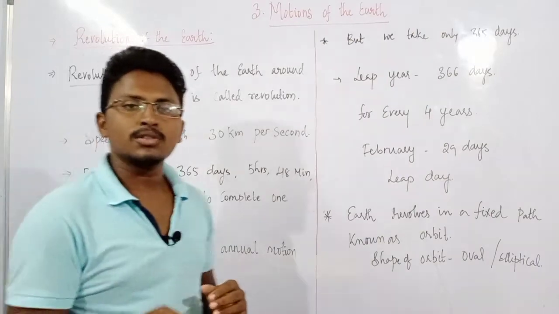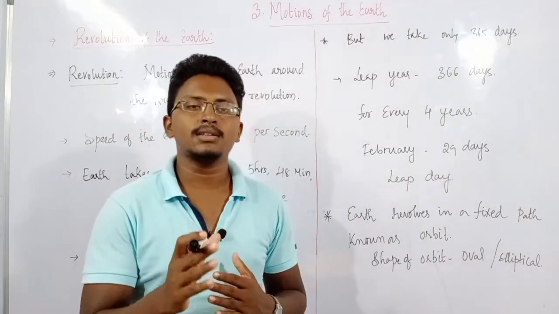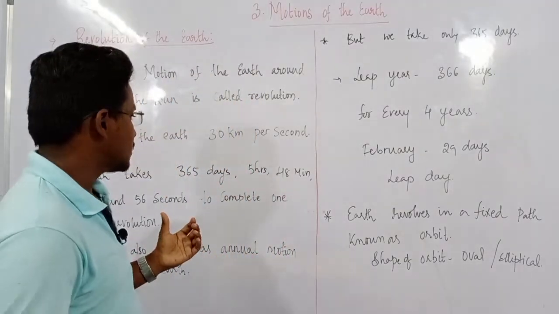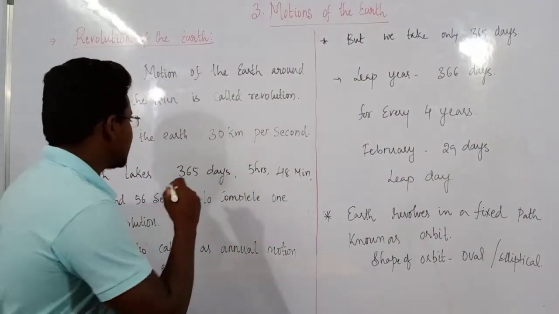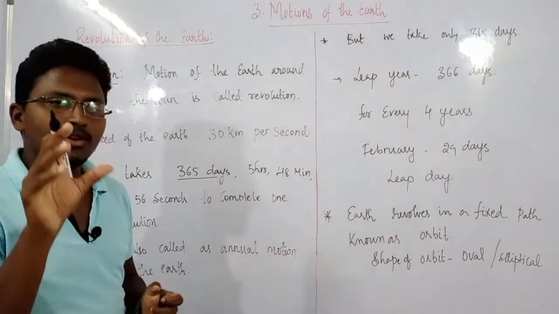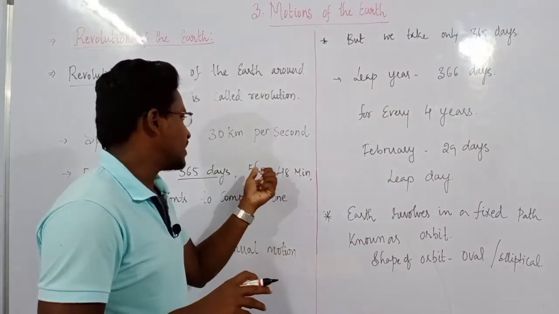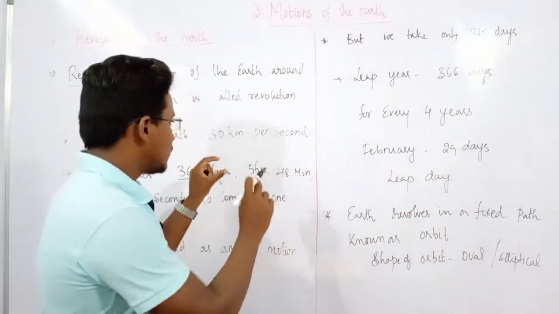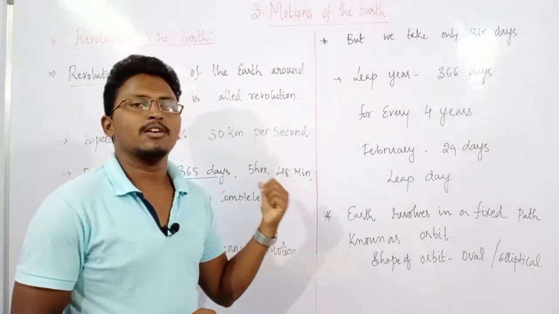So this is the exact time taken by the earth to revolve around the sun. But here we are taking only 365 days and not considering the 5 hours 48 minutes 56 seconds. Later we will discuss why we are not considering this.